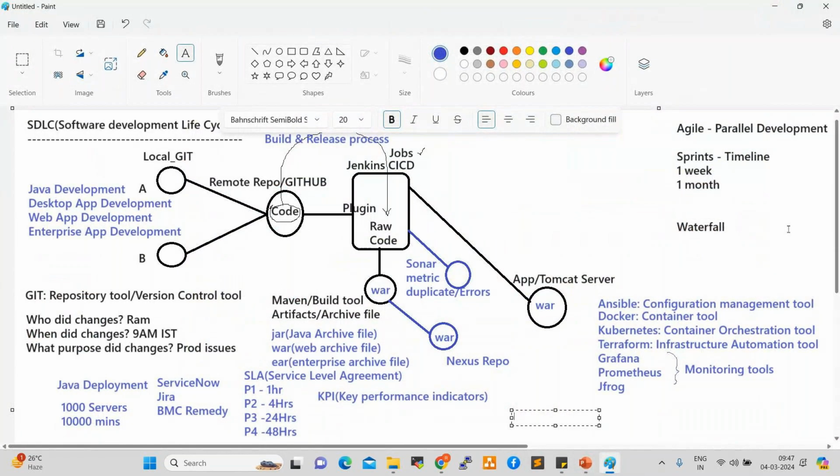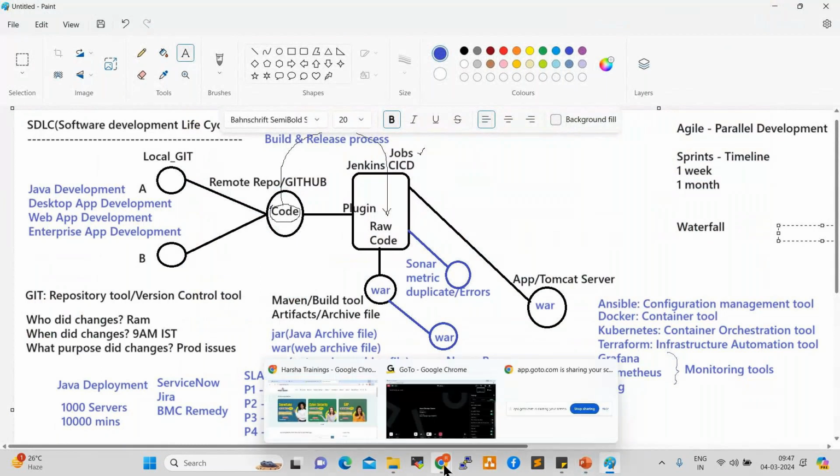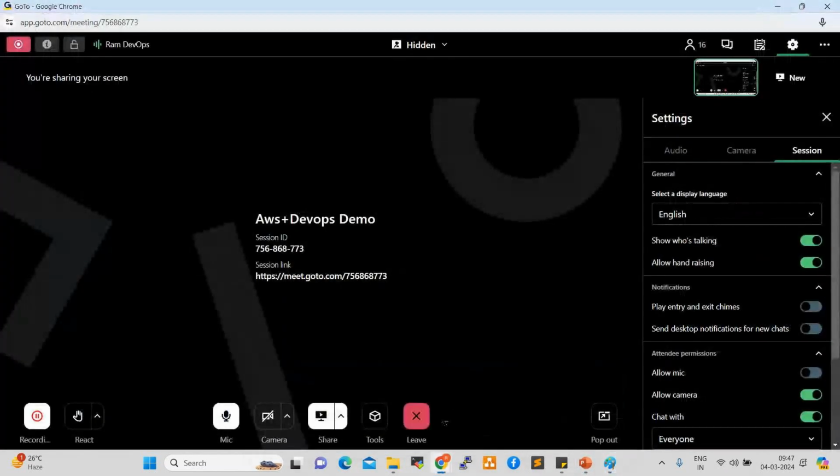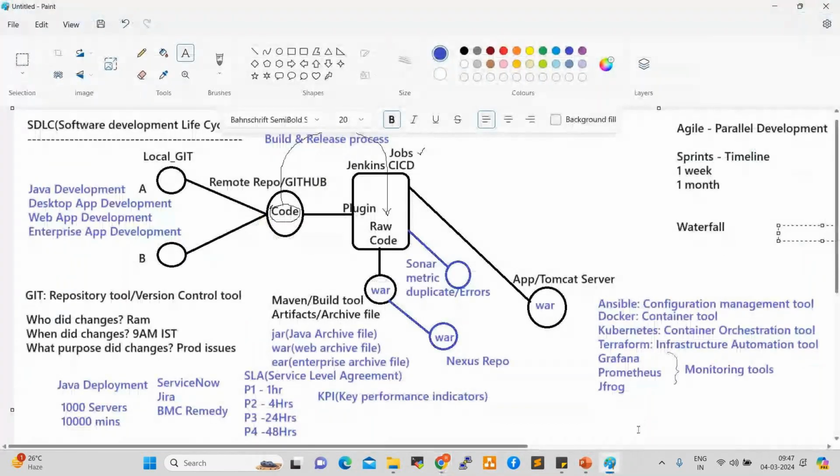Any other questions, anyone so far? Once we complete DevOps, then we'll jump into Azure and Google Cloud, right? While working on AWS, I'll show you a few projects. While working on DevOps, I'll show you a few projects.